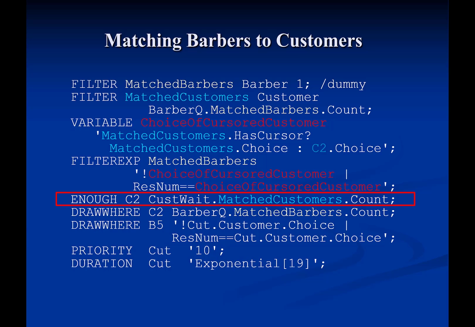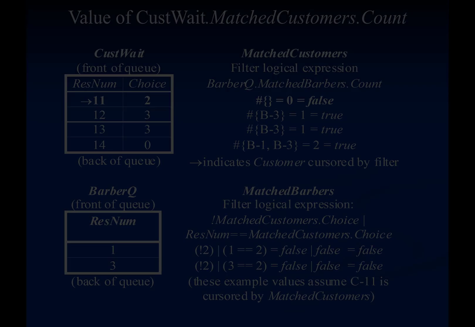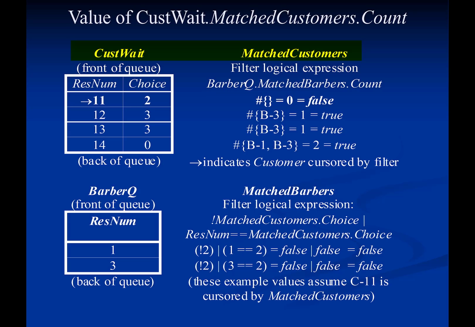The logical expression for the enough expression for link C2 requires that we count the barbers in the subset that is formed by applying the filter matched customers to the queue cast weight. When the filter matched customers is applied to the queue cast weight, it cursors the first customer in line and evaluates its logical expression. The logical expression for the filter matched customers then applies the filter matched barbers to the queue Barber Q and returns the number of barbers in the subset that results.